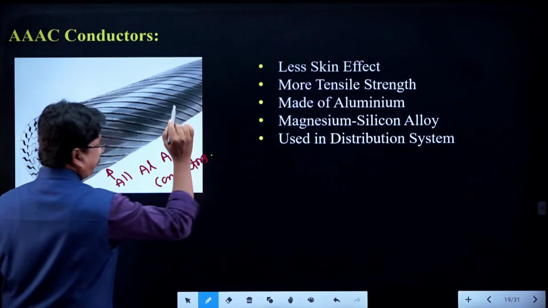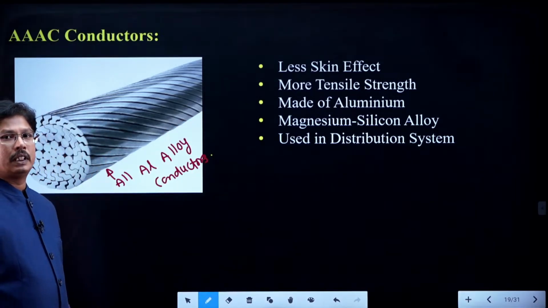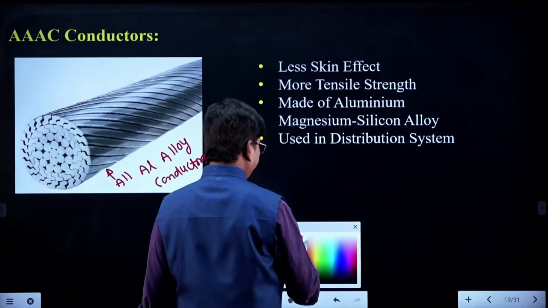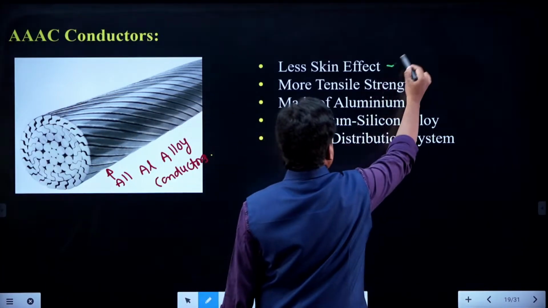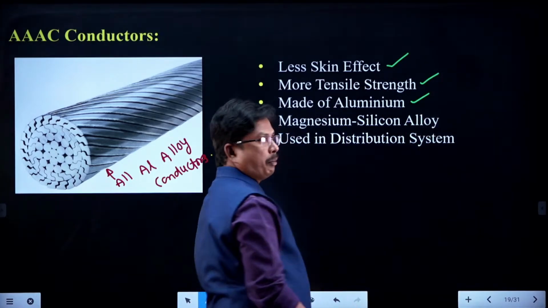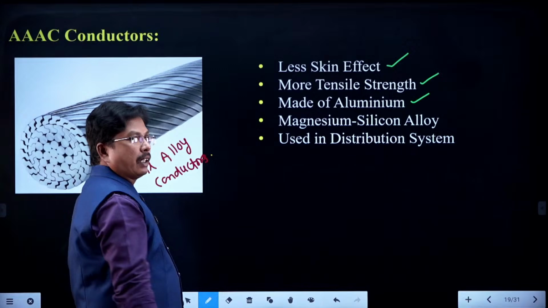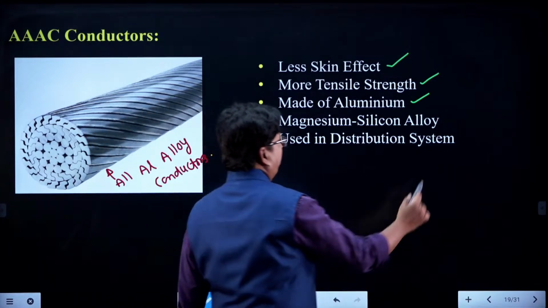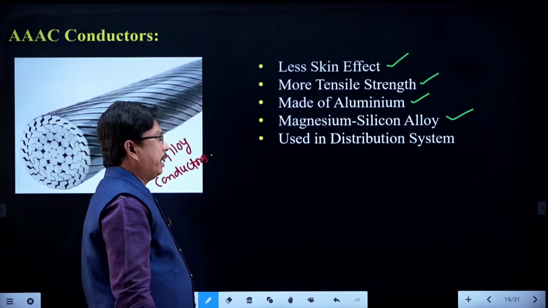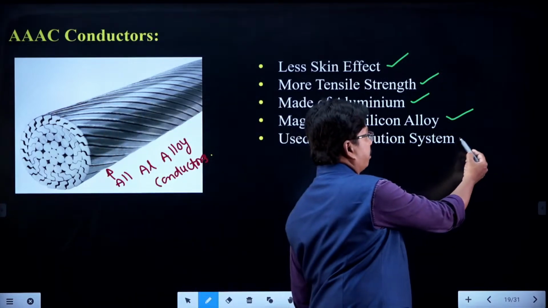Conductors, right, students? These are the all aluminum alloy conductors. They are having somewhat less skin effect and high tensile strength, and all are made up of aluminum only. That is why it is all aluminum. And the alloy we are going to use is magnesium silicon alloy, and they are used in the distribution systems.